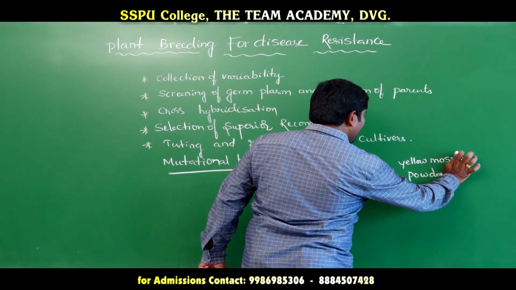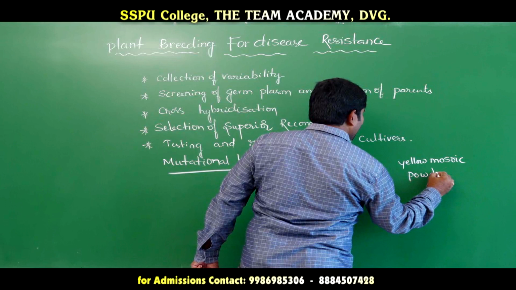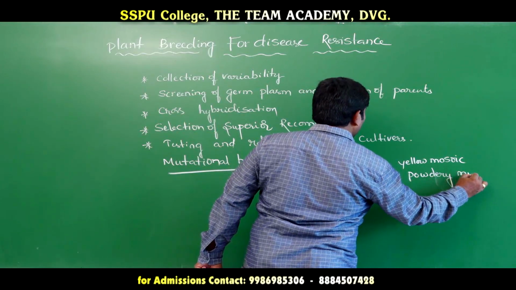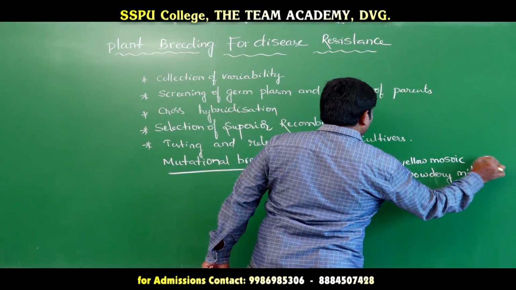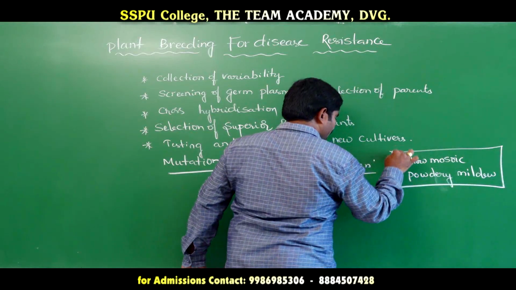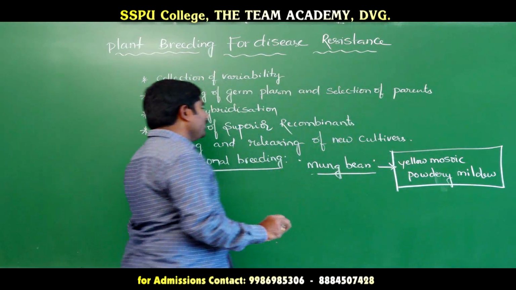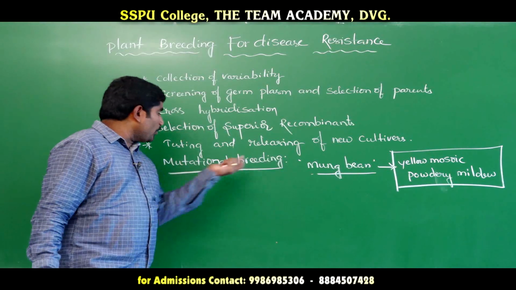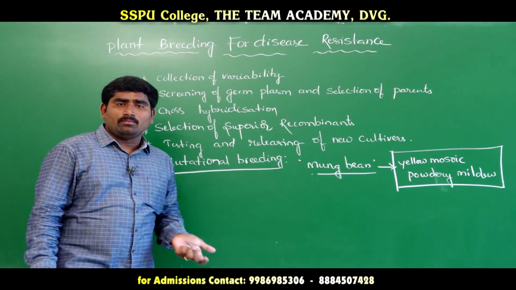Yellow mosaic virus and powdery mildew. For these two diseases, this mung bean is resistant. So the mung bean is produced by inducing artificial mutations.